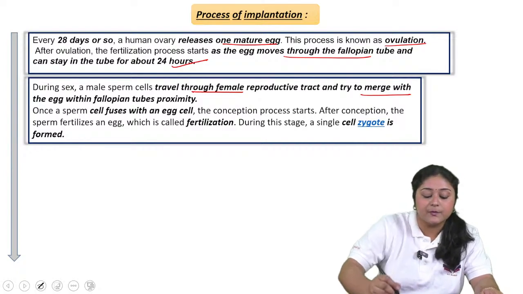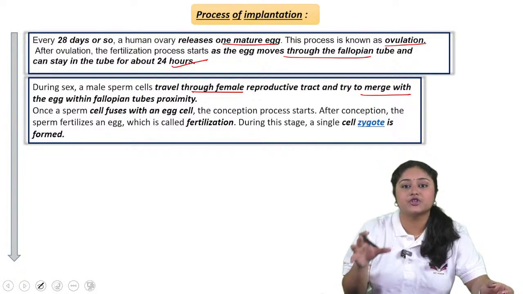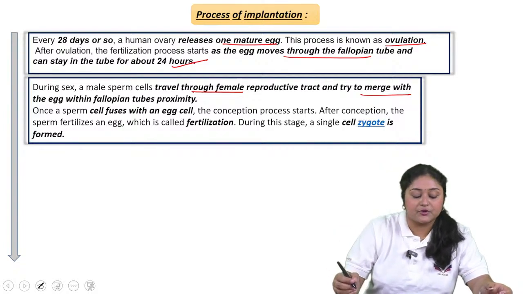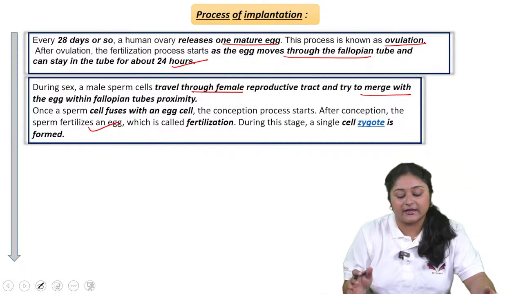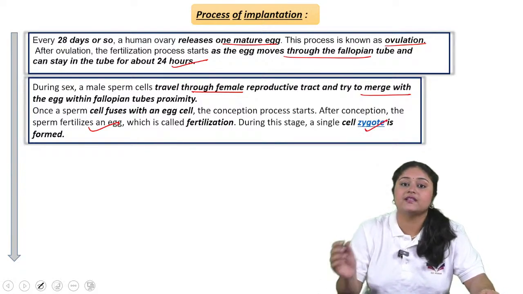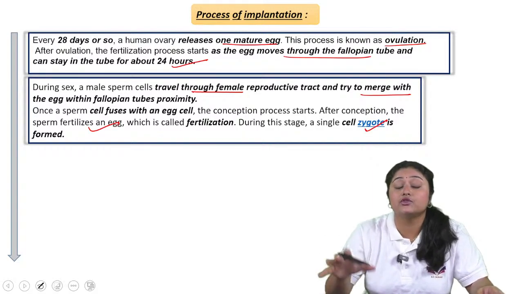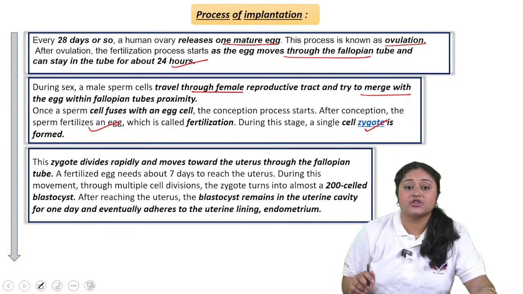Once the sperm cell is fused with the mature egg cell, what will happen? The conception process, or the implantation process, starts. After conception, the sperm fertilizes an egg, which is called fertilization. During this phase, a single cell, the zygote, is formed. So the cell that is formed at the first stage after fertilization is called the zygote. After zygote formation, what happens?